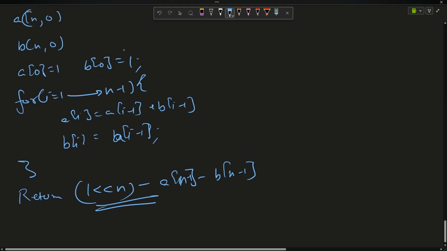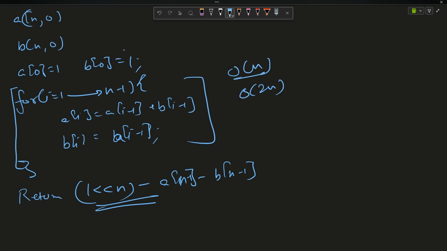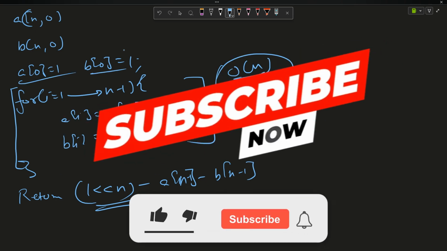Now, what is the time complexity here? You are seeing only a loop running n times. So O of n is my time complexity and O of 2n is my space complexity, because I'm using two arrays of length n. This is the only thing you need to know about this question, and it is time for us to move to the code now.